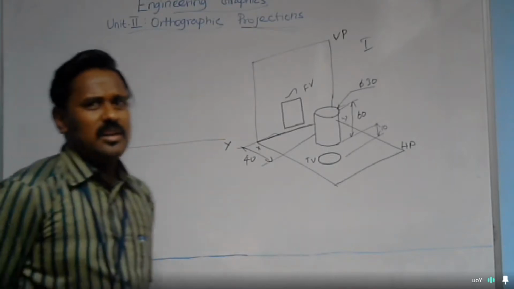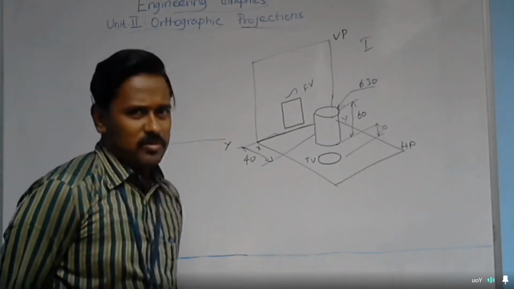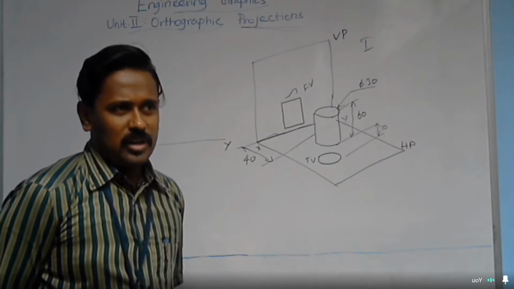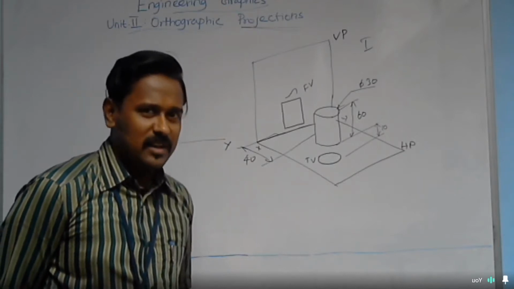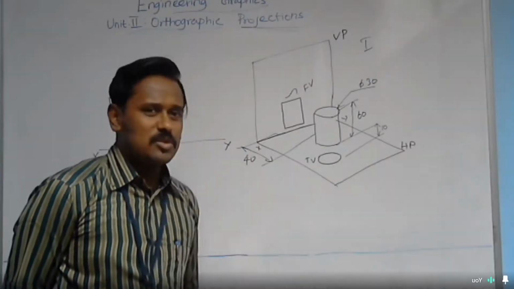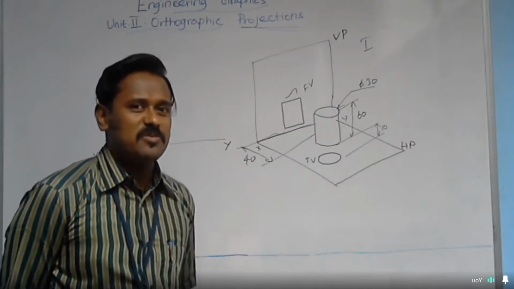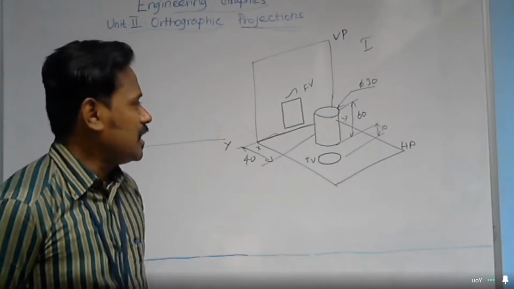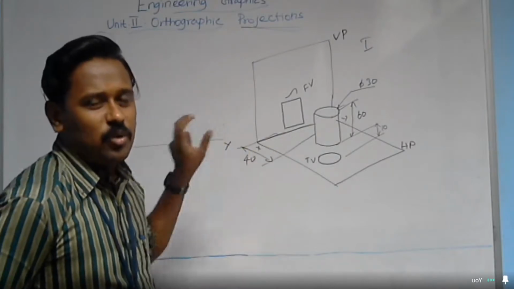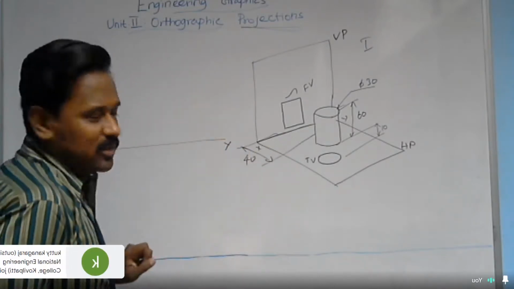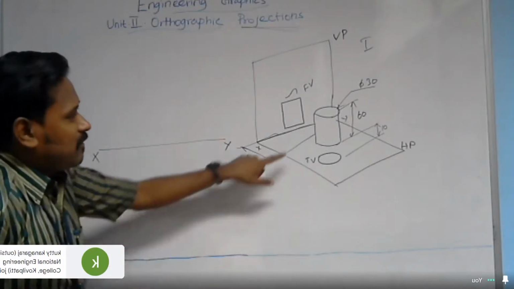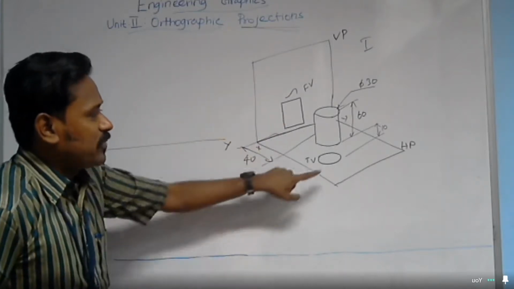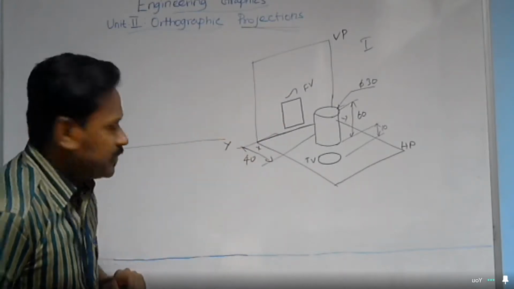Thereafter, generally in this kind of problem, when you proceed with the projection of solids, my advice is to draw the object from its base view. In the next unit, I will discuss these things. But as of now, just how to draw. First, I need to produce the front view and the top view.